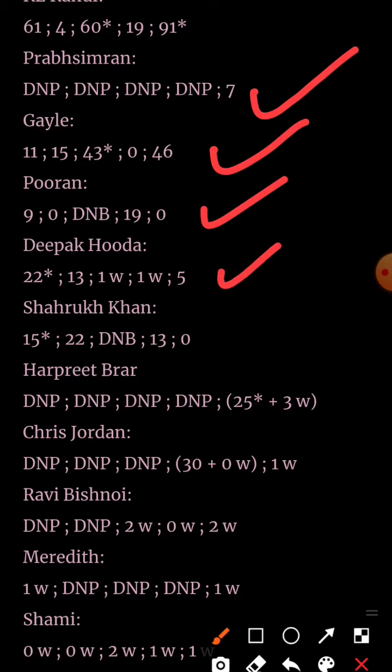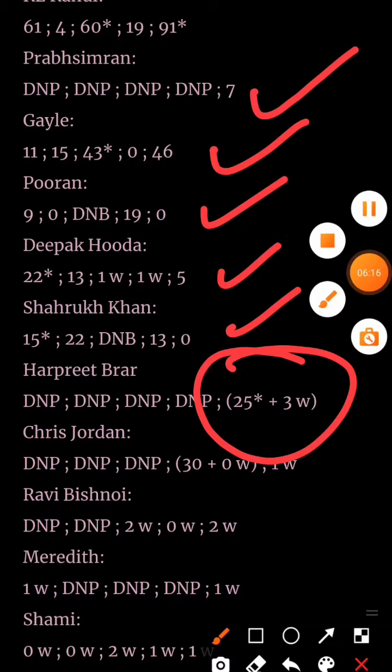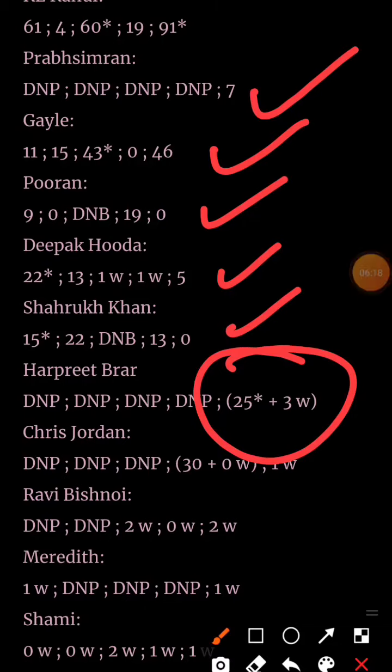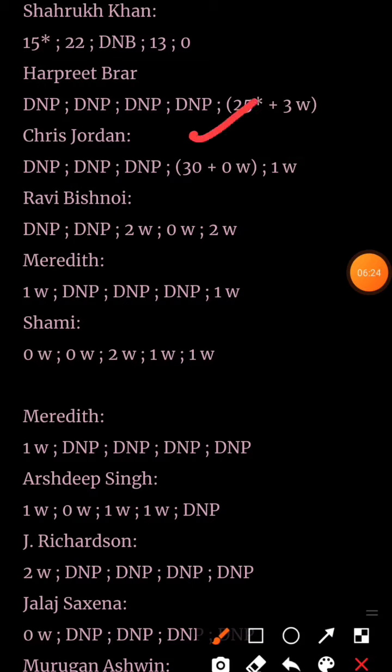Shah Rukh Khan also got out on a duck and then Harpreet Brar came in and played a very good attacking innings. He scored 25 runs. And while bowling, he got the wickets of ABD, Maxwell and Kohli in the same innings. Can you believe it? Then Chris Jordan, I do not like Chris Jordan. He generally does not take a lot of wickets.